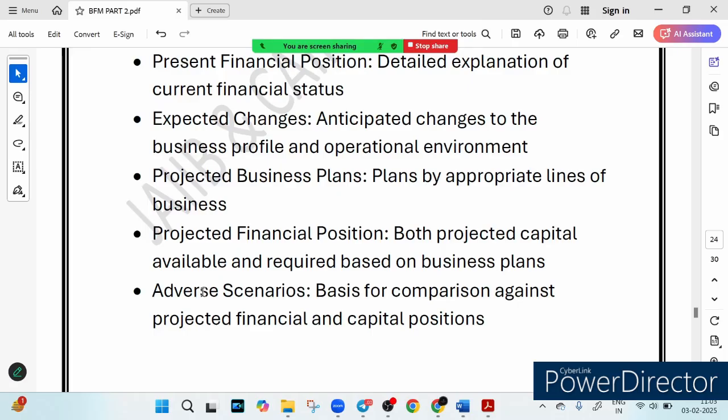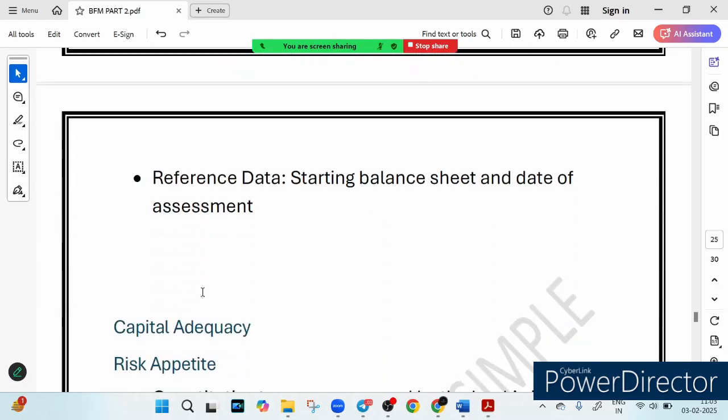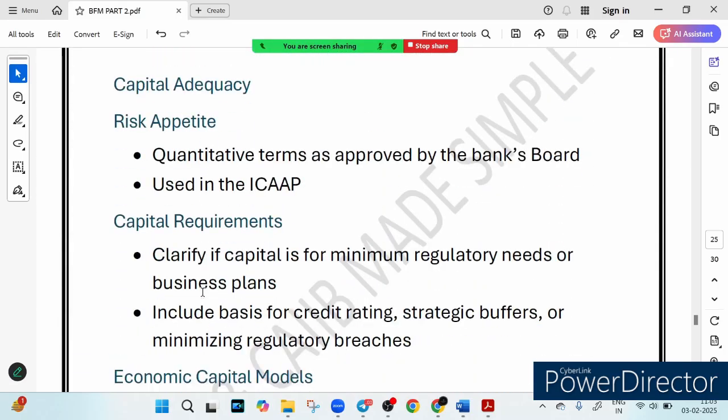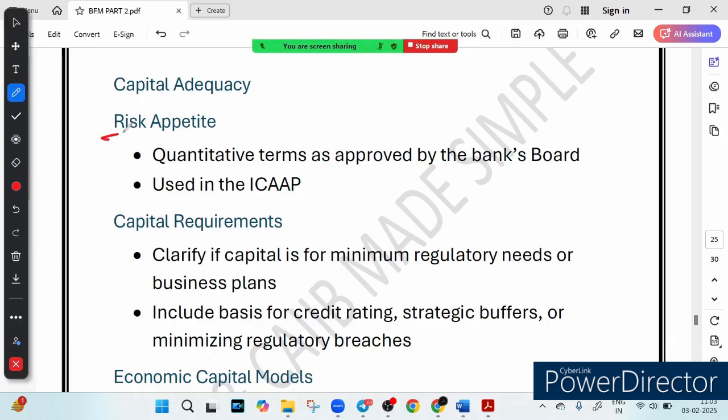Then we have capital adequacy. How much backup fund does a bank need? That's called capital adequacy, right? How much backup fund a bank will need. So a bank can't just operate on luck. They need to ensure they have enough capital to survive tough situations. So what do they check? To ensure it, they check the risk appetite. It means how much risk the bank is willing to take.